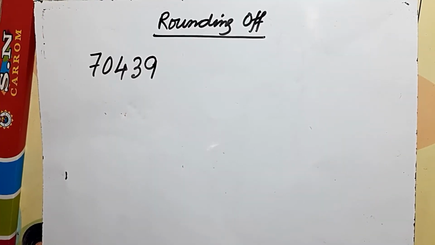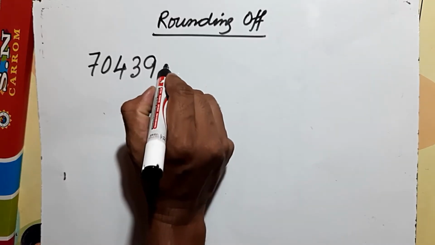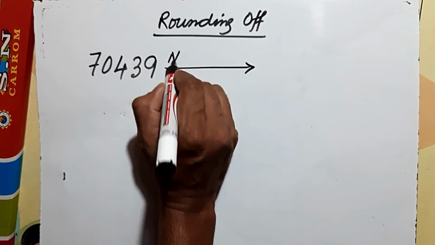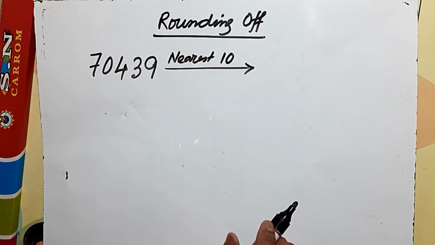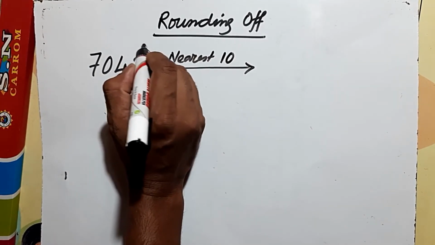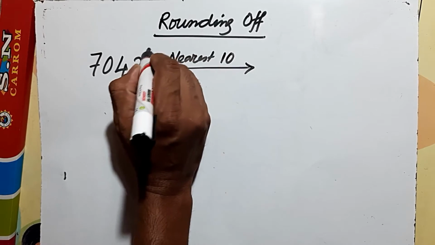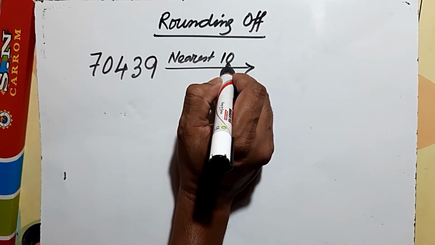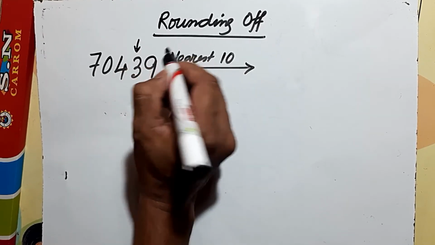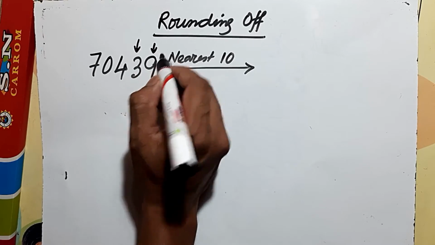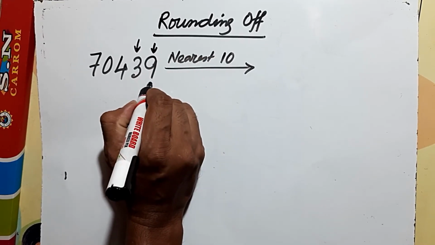Let's take a bit more complex example of rounding off. We'll round off the number 70439. First we'll round it to the nearest 10. What is the rule? This is the tens place, so we consider the place one before it, the ones place number.